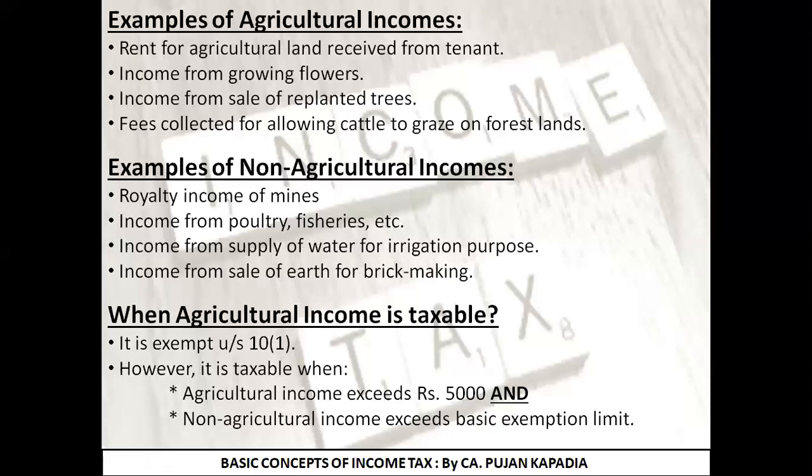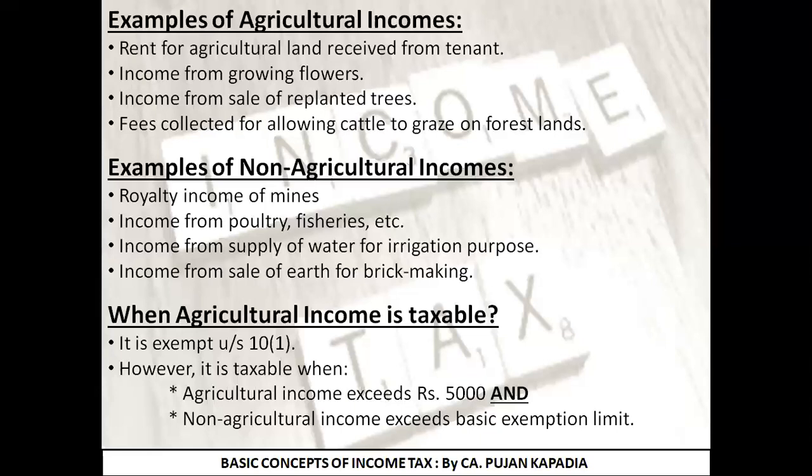The conditions are: agricultural income exceeds 5,000 and non-agricultural income exceeds the basic exemption limit, that is, as of now, 2,50,000. If both the conditions are satisfied, then your agricultural income is going to be taxable. But in other cases, it is going to be exempt under section 10, subsection 1. So friends, this is all about the agricultural income topic.